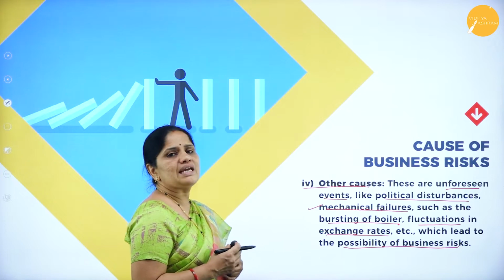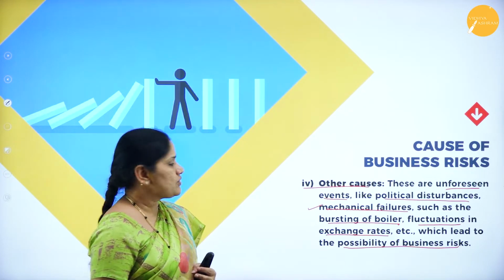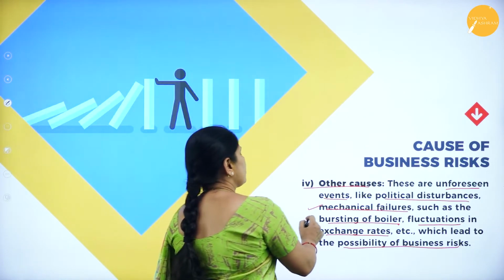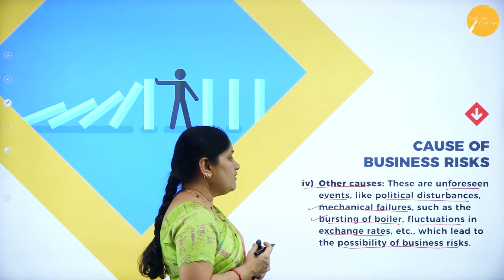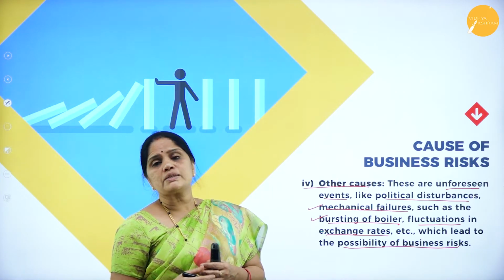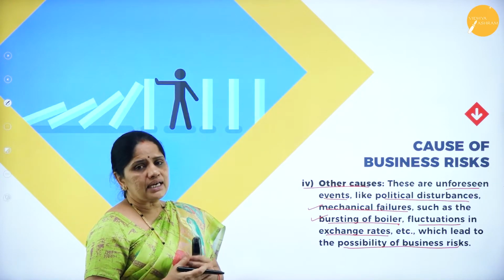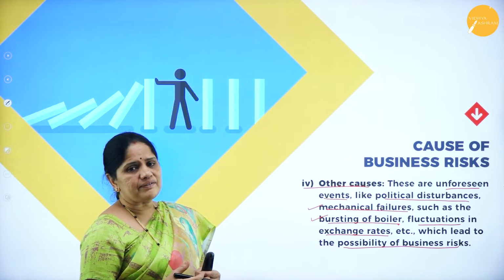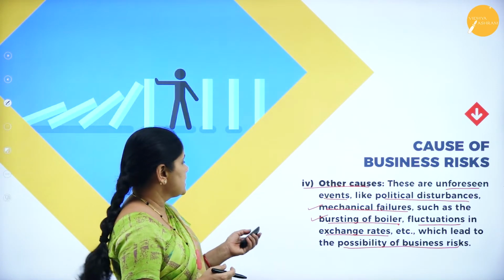Suppose the machine fails, then it will result in losses because of stoppage of production, then bursting of boilers. These are all related to mechanical things. Then fluctuation in exchange rates. Suppose you are involved in an import-export business and there are huge fluctuations in exchange rates, then it may also affect our income, and all these lead to business risk.